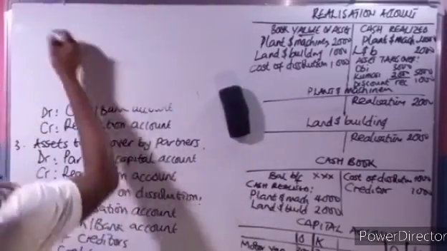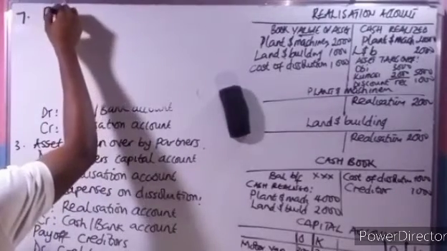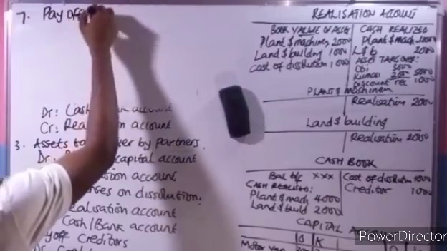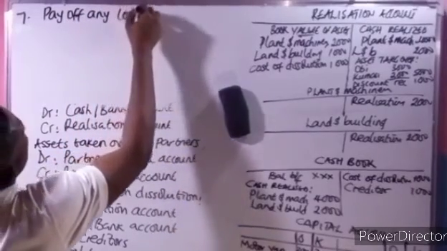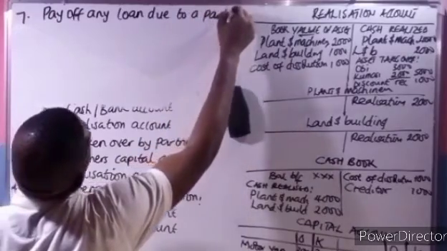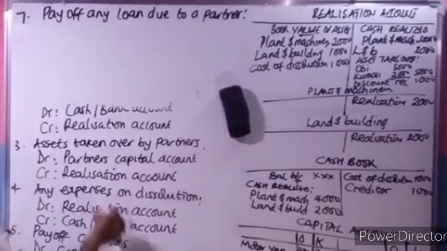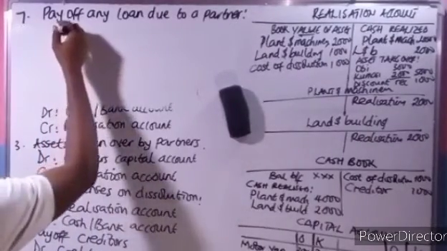Okay, so this one will be 7. Pay off any loan due to a partner. To pay off any loan due to a partner, what is the double entry?